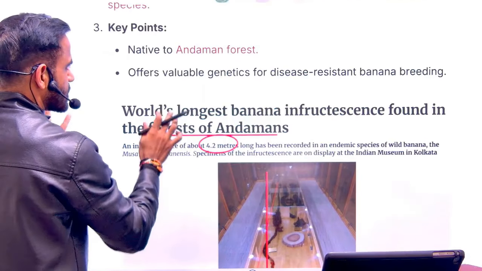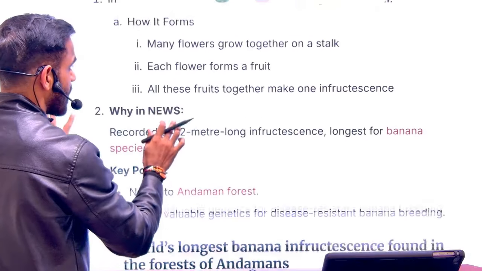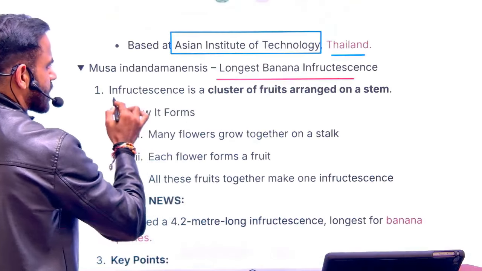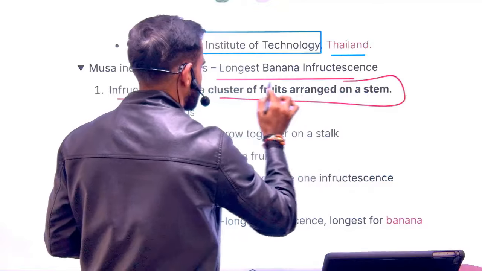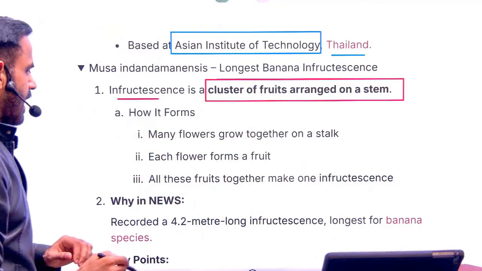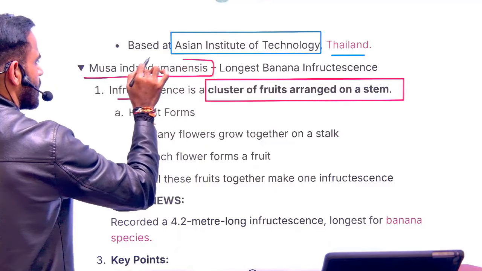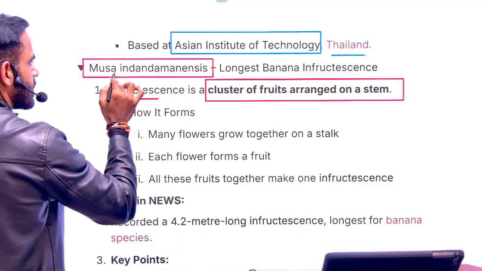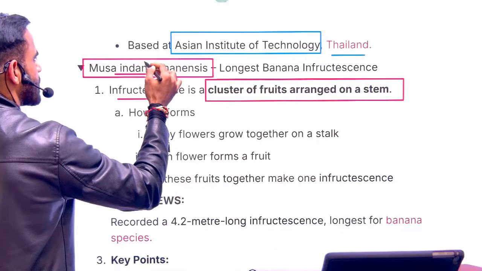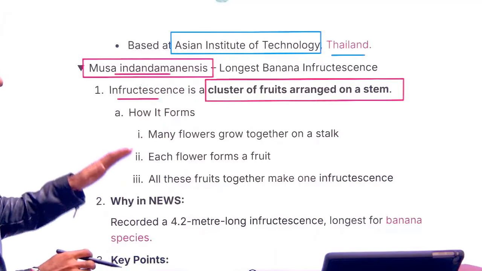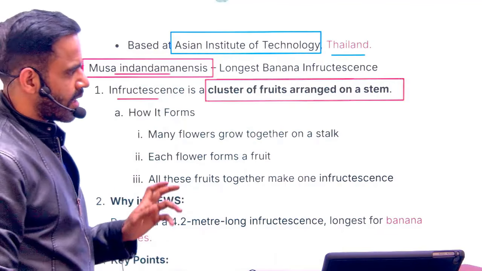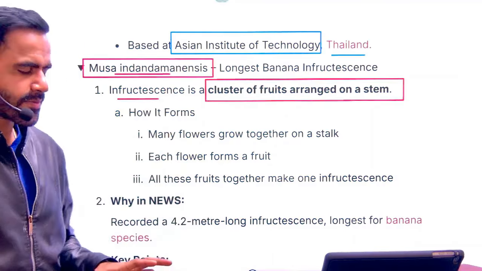So what is this infructescence? Basically, the cluster of fruits arranged on a stem, that is referred as infructescence, and the name of this is Musa. Just try to remember it in the form of Andamanese so that you can connect it to Andaman. I don't even know what will be the correct pronunciation.